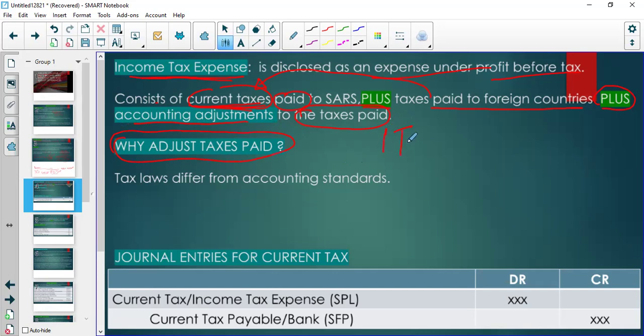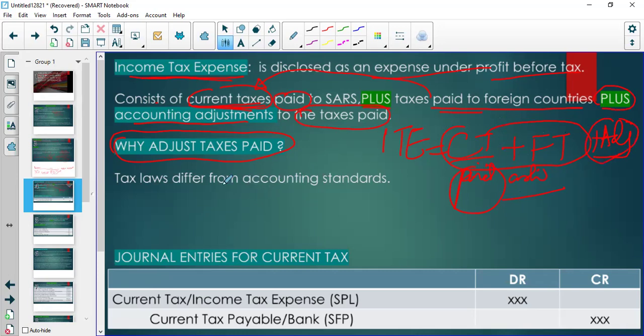that income tax expense is made up of the current taxes, which is what you actually paid to SARS, plus foreign taxes, which you paid in other countries. But these have to be adjusted, both current tax and foreign tax are cash payments. At our level, we say they are cash payments. And then we have to make adjustments to those payments. And then your question is, but why are we making adjustments?